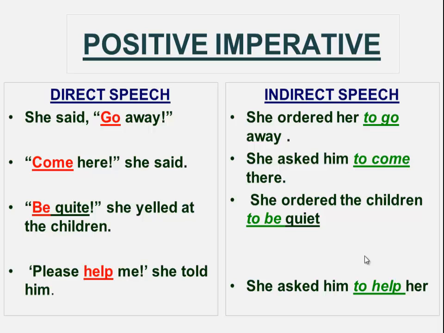Sentence number 1. She said, go away. In indirect speech we say, she ordered her to go away. Next sentence. Come here, she said. In reported speech we say, she asked him to come there. Be quiet, she yelled at the children. She ordered the children to be quiet. Please help me, she told him. She asked him to help her.